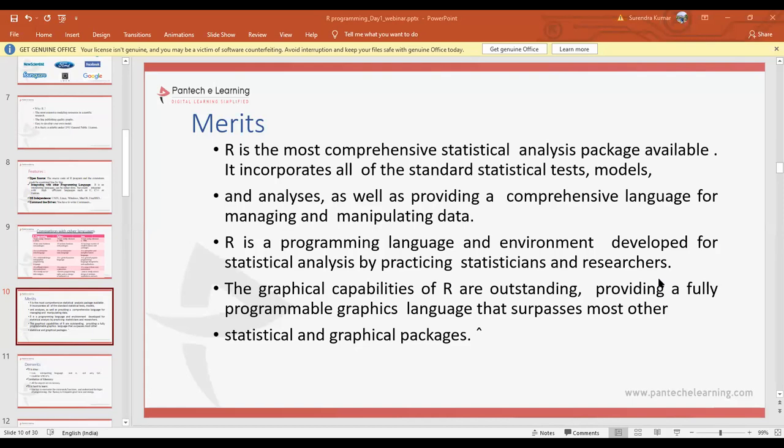R is a programming language and environment developed for statistical analysis by practicing statisticians and researchers. The graphical capabilities of R are outstanding. It can visualize the data clearly, providing a fully programmable graphics language that surpasses most other statistical and graphical packages. So it can provide graphical data in a clear manner.